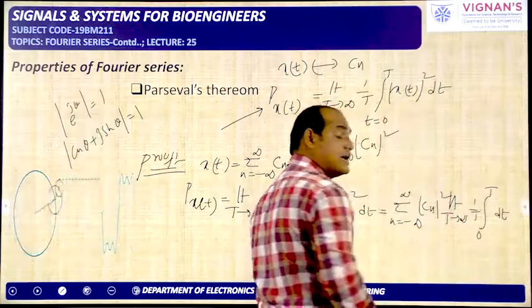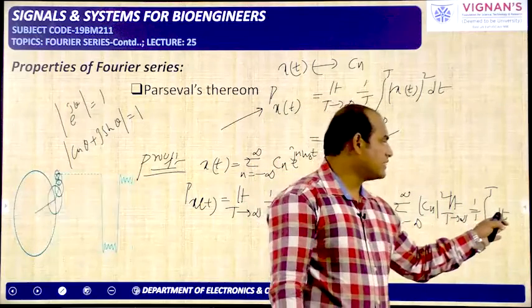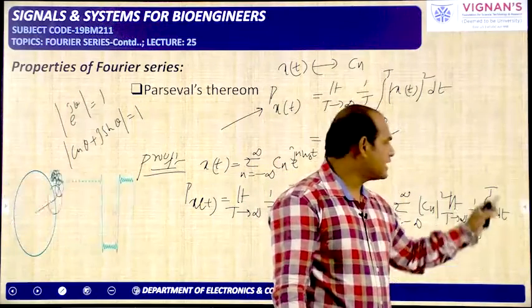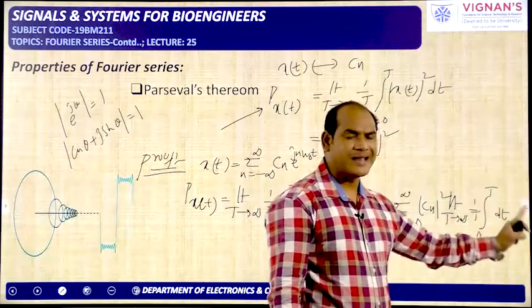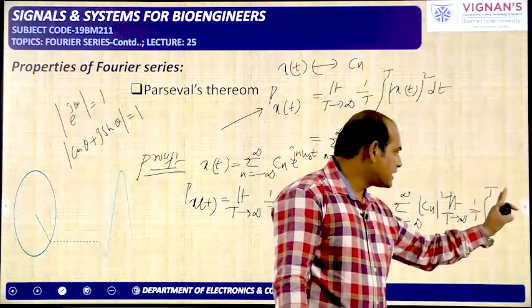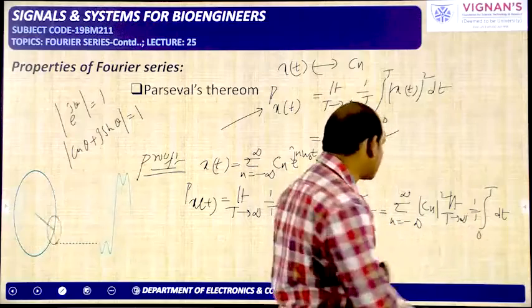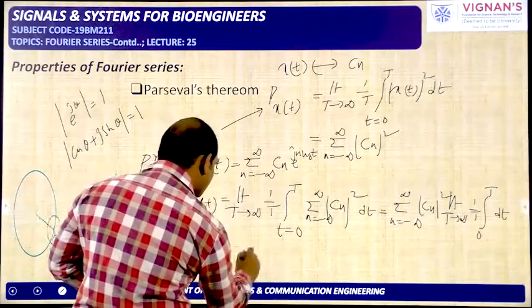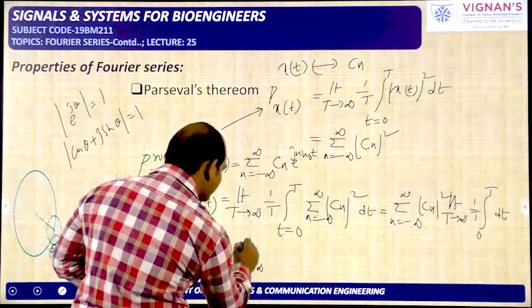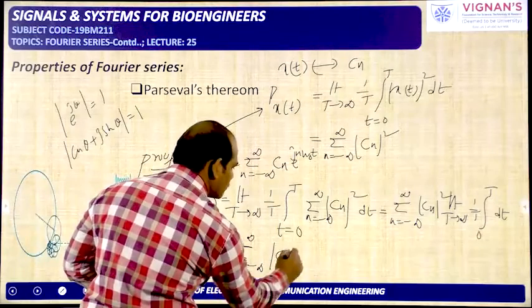So integral 1 with respect to t, if you substitute the limits, you will get capital T minus 0, that is capital T. The numerator capital T and denominator capital T will be cancelled. Finally, what is the remaining thing? Sigma n changing from minus infinity to plus infinity, magnitude of Cn whole square.